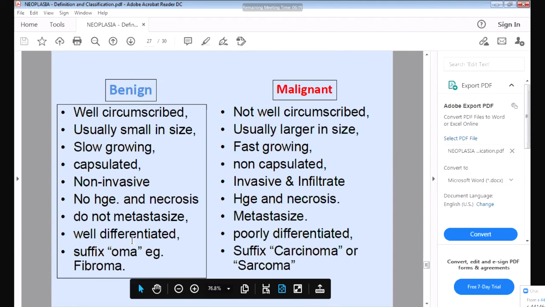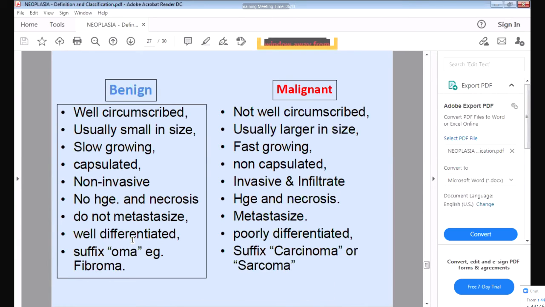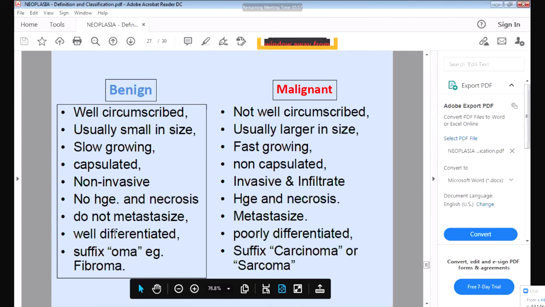Then if you see a benign tumor under the microscope, it will be well differentiated. Well differentiated means it will resemble the original tissue. But the malignant tumor will not resemble the original tissue. It will resemble something different. Some irregular cells you will see. You will not be able to identify which original cell it originated from. So it is poorly differentiated, and this will be well differentiated.